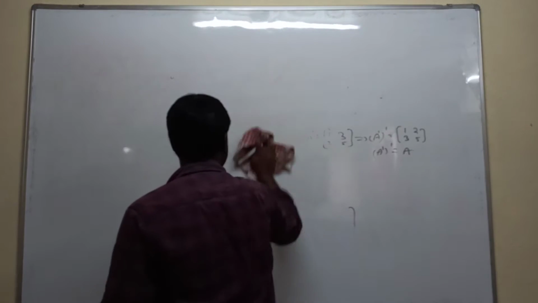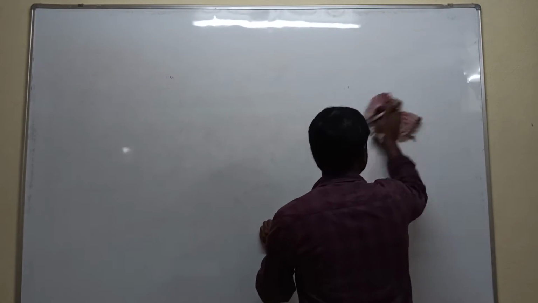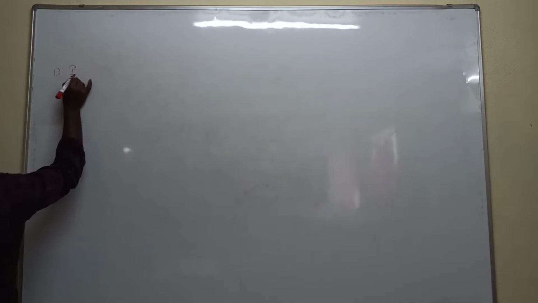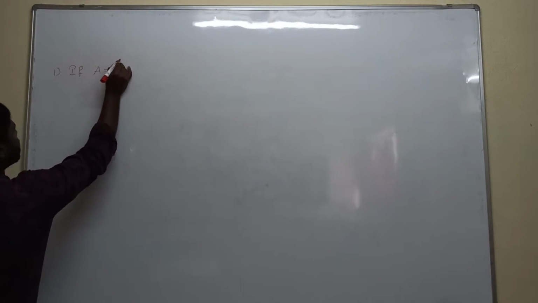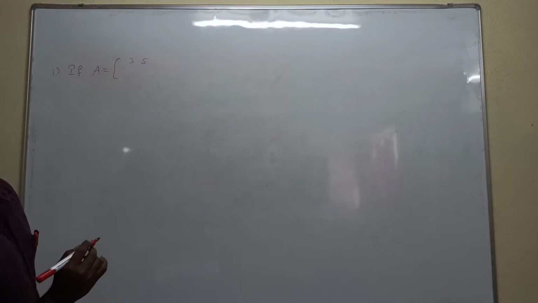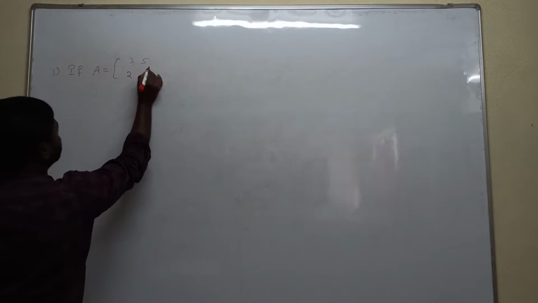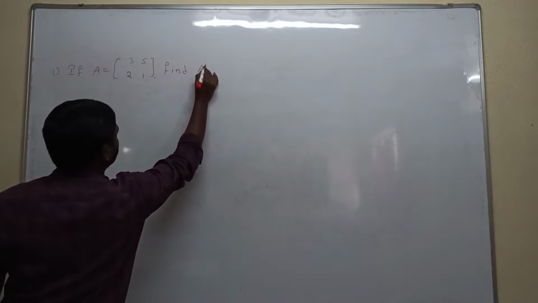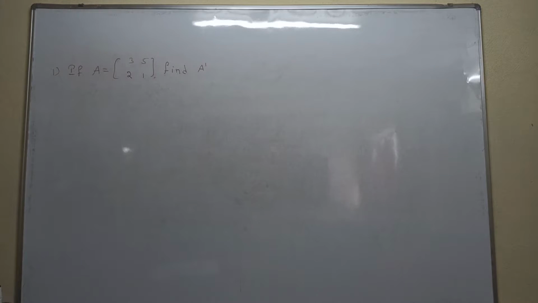See the first question. Very easy. If capital A is equal to 3 5 2 1, find A transpose, or else find the transpose of the matrix.